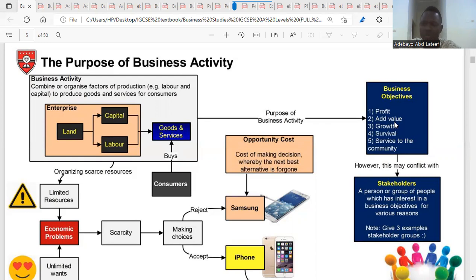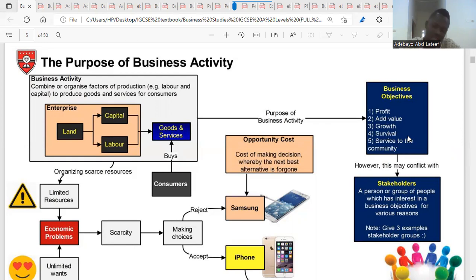So a business could think about expansion, which is growth. A business could be aiming at expanding its tentacles. So that's another objective of a business. And the fourth one is survival. And when we talk about survival, we're talking about